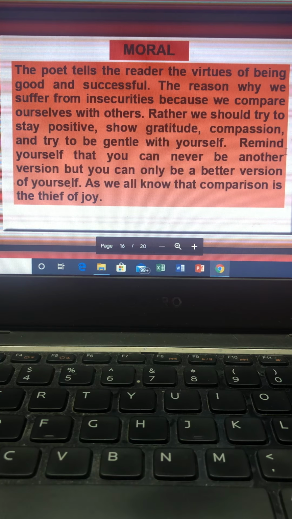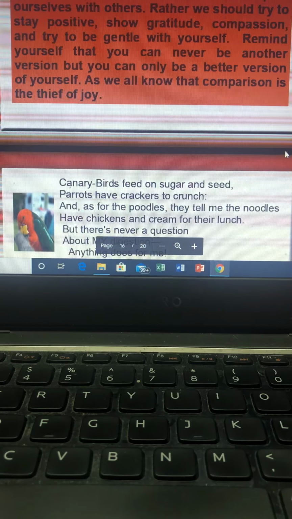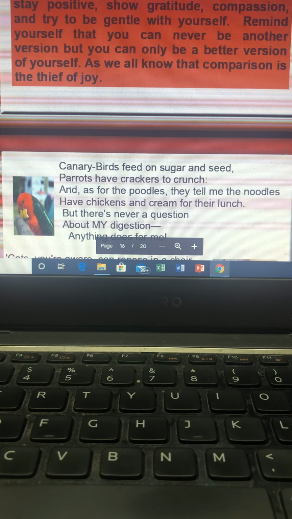It takes away the joy. If you are always comparing yourself with somebody else, you will always be sad, because there will always be something which you are not. There will always be something which others have and you don't have. But if a person is happy and satisfied, then of course the person can always be a better version of oneself. This is what the poet has tried to speak from the point of view of the camel.